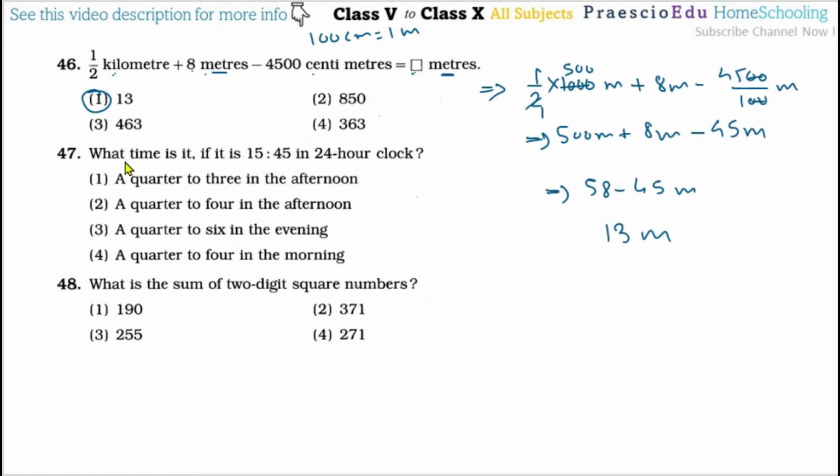Now question number 47, what time is it if it is 15:45 in 12 hour clock? So it's 45 minutes, it's 3/4, and this 15 means we can say that is 3 o'clock also. So for this one, option number 2, a quarter to 4. Quarter to means before the 4 o'clock. That is the meaning. So quarter to, in another way, we can say this 3/4 means 4 minus 1/4 also we can say. And this one is 3 o'clock.